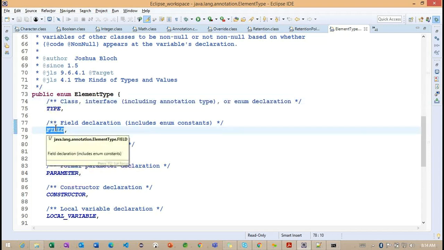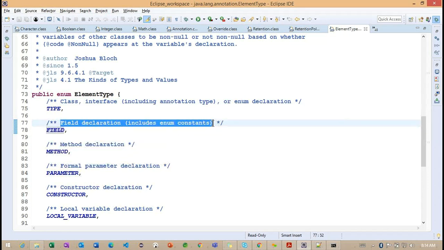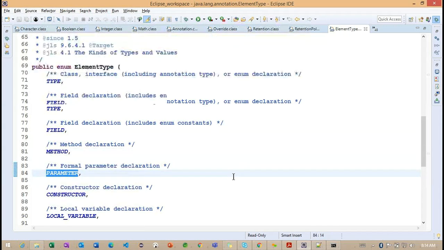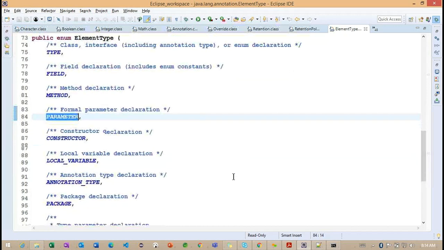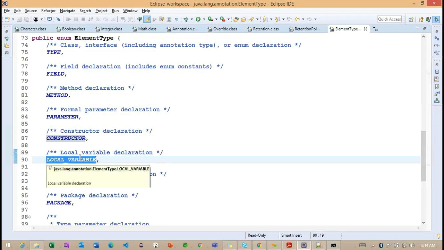So field here. Field is nothing but variables. Along with the variables, we can also work on the constants, so the enum constants we can also define here. And the method, which we already identified. Parameters, whether it is a constructor parameter or a method parameter, we can work with. Constructor, and local variables.